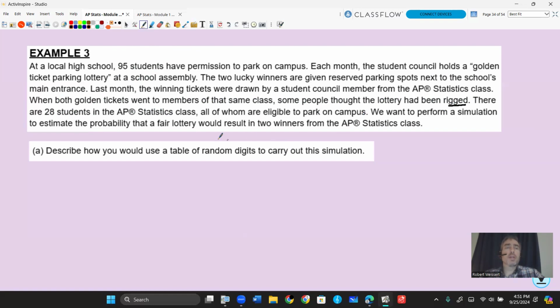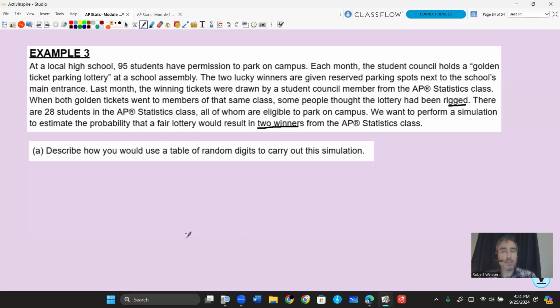We want to perform a simulation to estimate the probability that a fair lottery would result in 2 winners from the AP Stats class. Now, I can show you how to get that theoretically, but for right now, let's talk about doing a simulation. How would you use a table of random digits to carry out the simulation? Before I explain that, let me go through giving you a line from the table of random digits. Remember, we did this back in the sampling lesson.